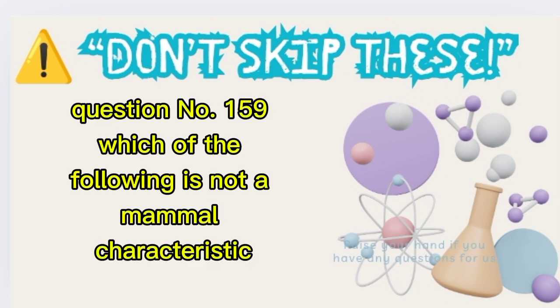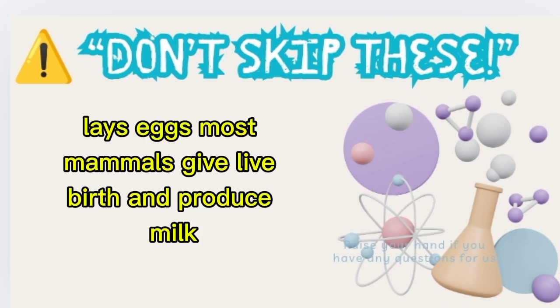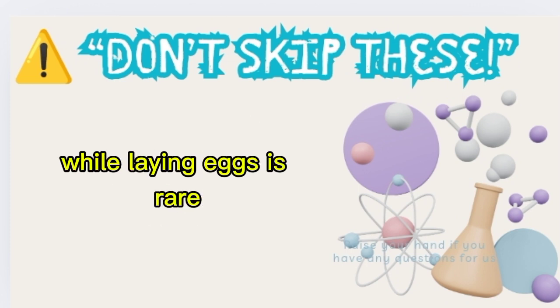Question number 159. Which of the following is not a mammal characteristic? A. Warm-blooded. B. Lays eggs. C. Produces milk. Correct answer: B. Lays eggs. Most mammals give live birth and produce milk, while laying eggs is rare.